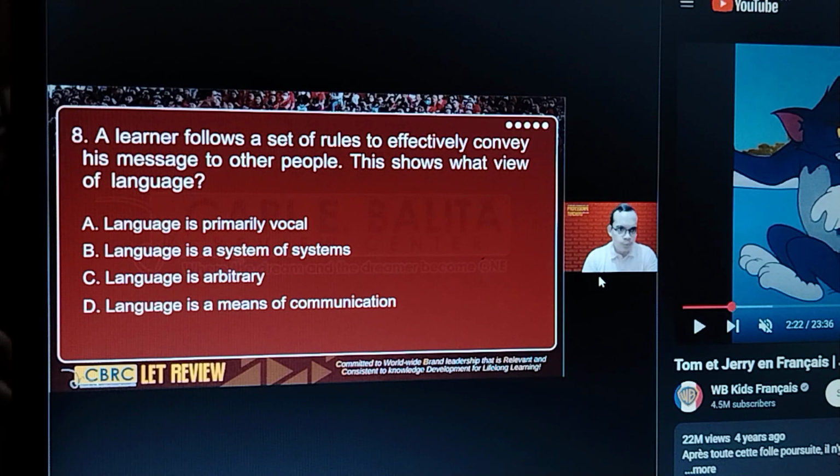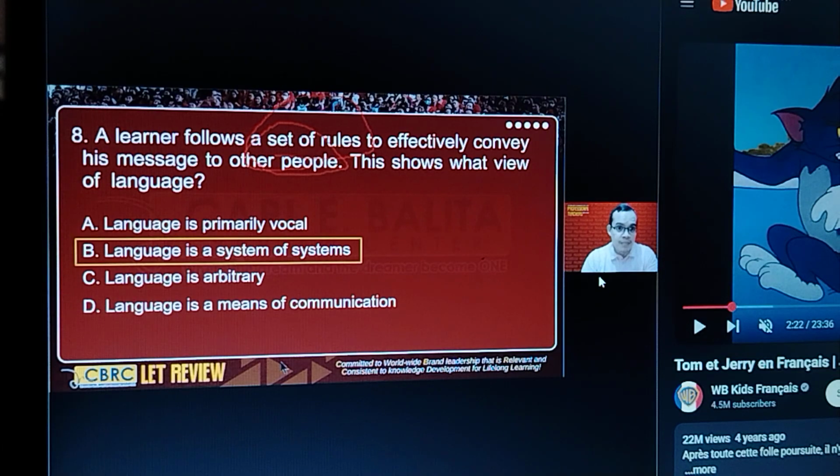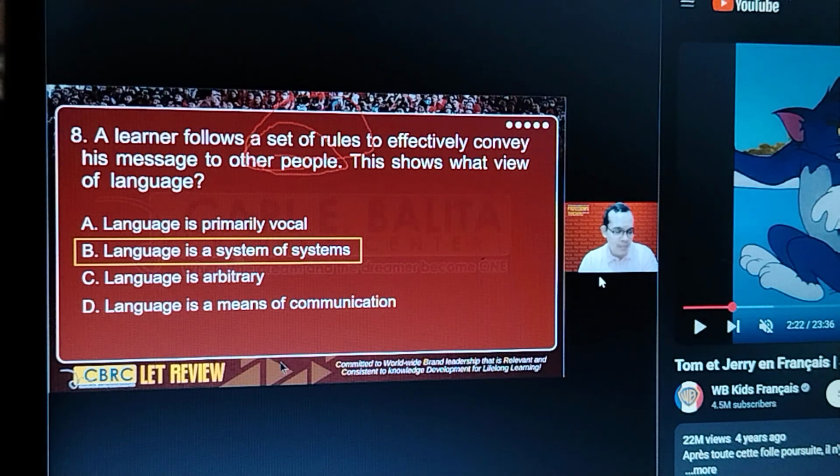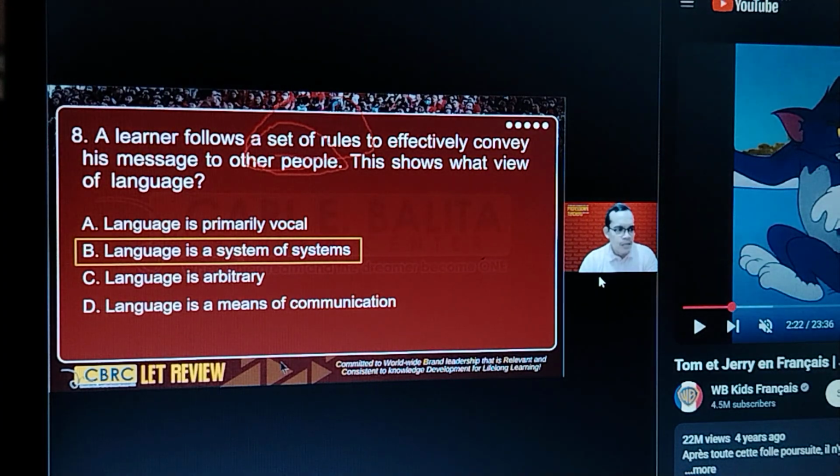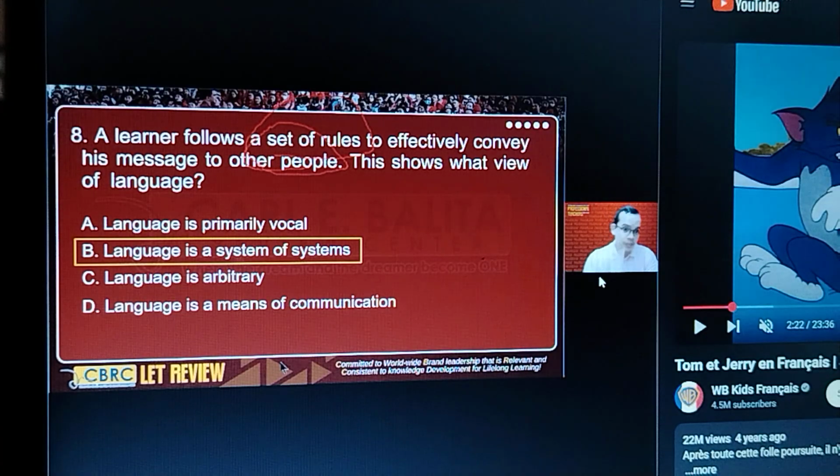Okay, number 8. Keywords here, set of rules. Set of rules. I mentioned this a while ago. So if it's a set of rules, what do we call this? The correct answer is a system of many systems, which I mentioned a while ago, right? That is language. It's composed of many systems like vocabulary, grammar, and sounds, and each of them is a system in itself.